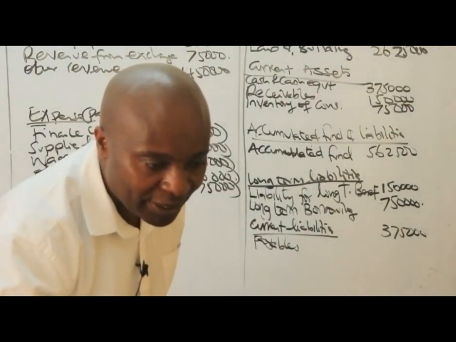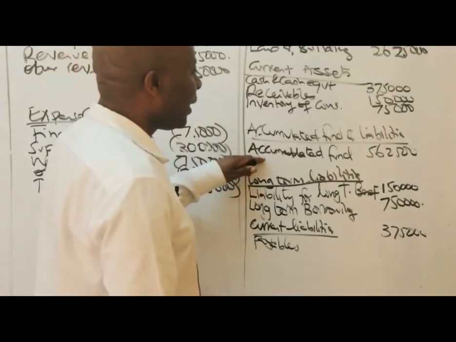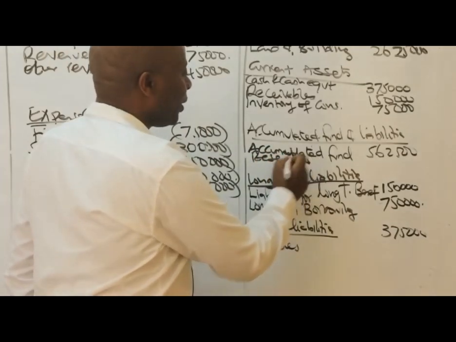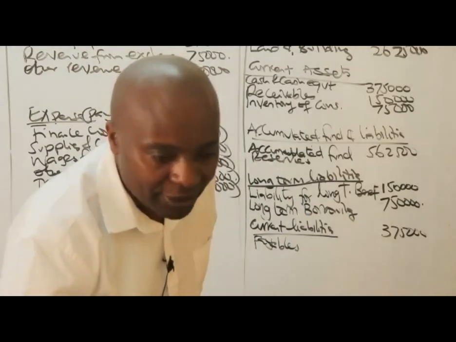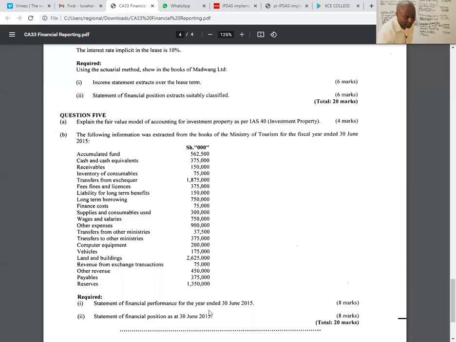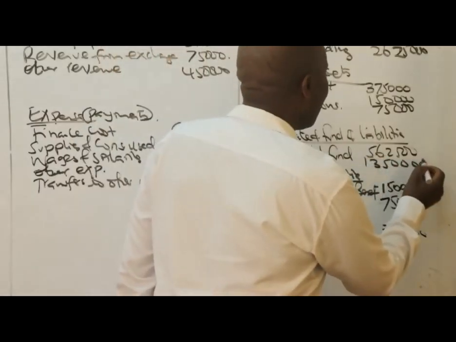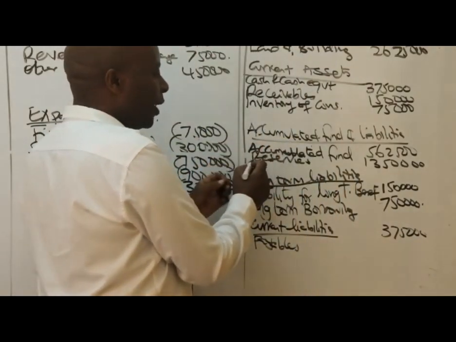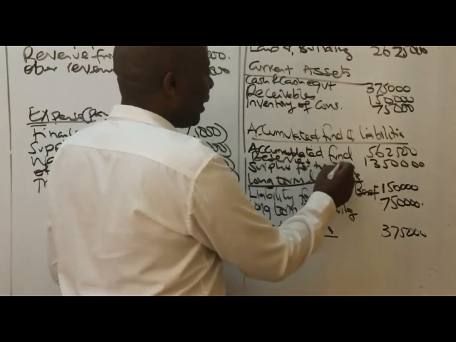And then lastly, ladies and gentlemen, I can see the last item here. The last item is called reserves. Reserves is an equity component, so that will come under equity, which is an accumulated fund. They're giving us a figure of 1,350,000 as our reserves. And then don't forget that the surplus for the year will also boost our equity. So in this case, we have surplus for the year.